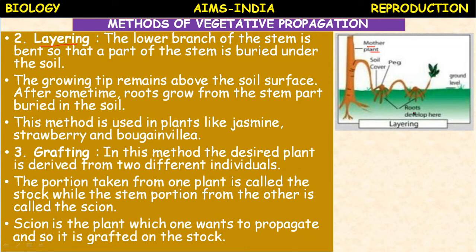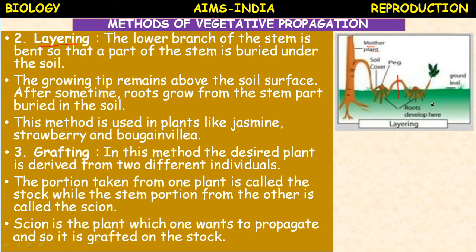After developing the roots, you can cut this portion, which can develop into a new plant. After the formation of new roots, it can grow into an individual plant. This process is called layering.